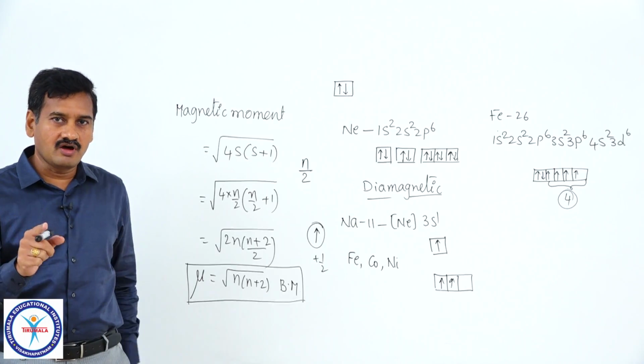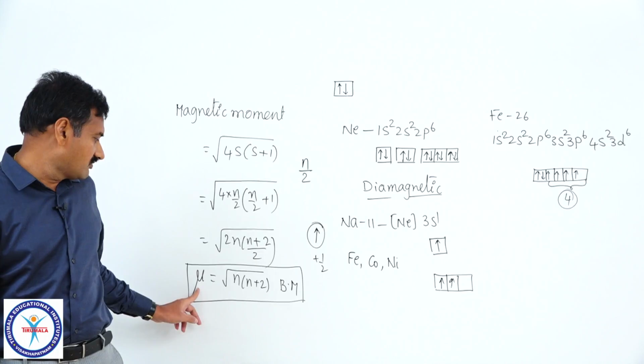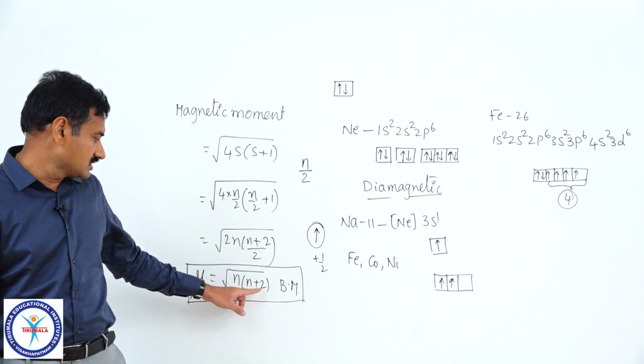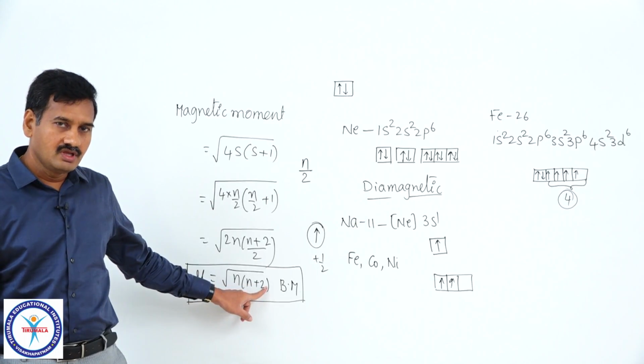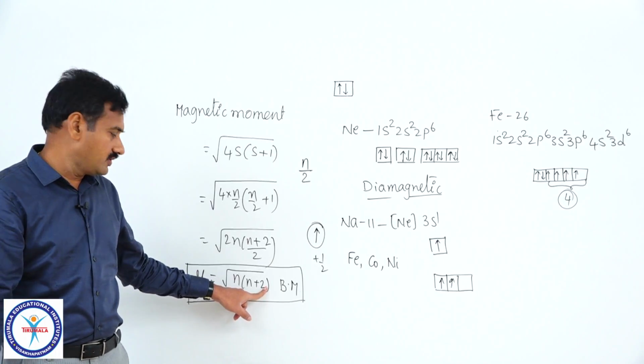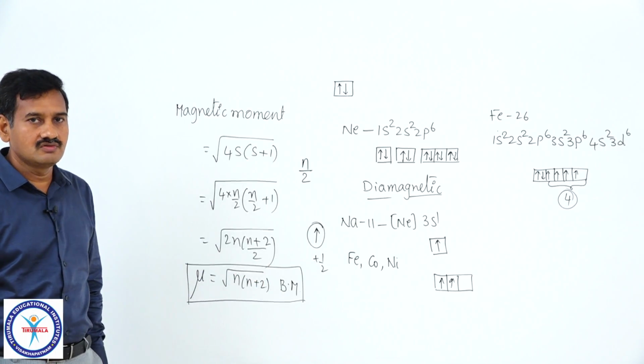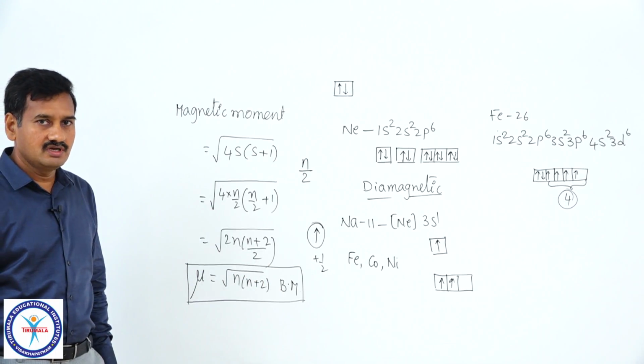If there are n number of unpaired electrons in an atom or ion, then magnetic moment mu is equal to square root of n into n plus 2 Bohr magnetons. If no unpaired electron is left, if all the electrons are paired up, n equal to 0, square root of 0 Bohr magneton, mu is equal to 0, right. That is diamagnetic.